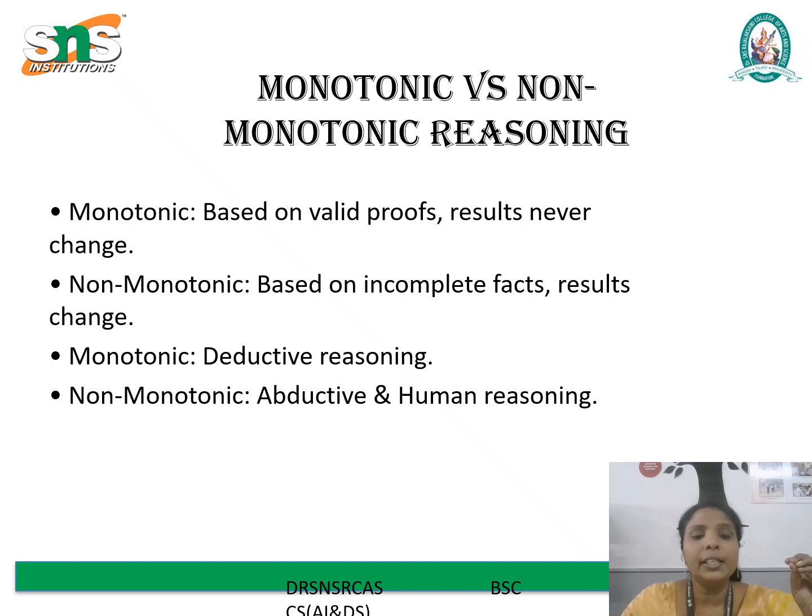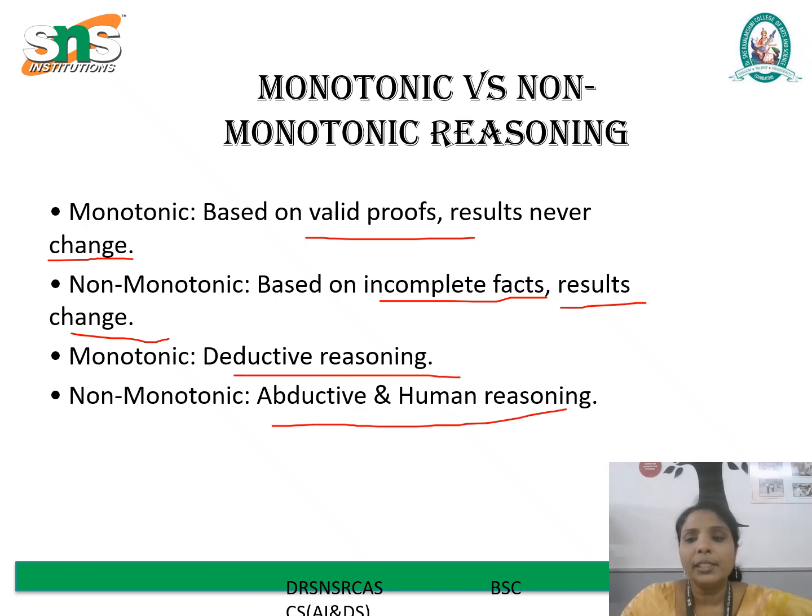Non-monotonic reasoning is abductive reasoning. It reflects the nature of abductive and human reasoning, where we often revise our beliefs when presented with new evidence, while monotonic reasoning ensures stability and certainty. Non-monotonic reasoning allows flexibility and adaptation. So here we see monotonic has valid proof, and valid proof results never change. Non-monotonic is based on incomplete facts, so results will change. Monotonic depends on deductive reasoning. Non-monotonic is abductive and human reasoning.